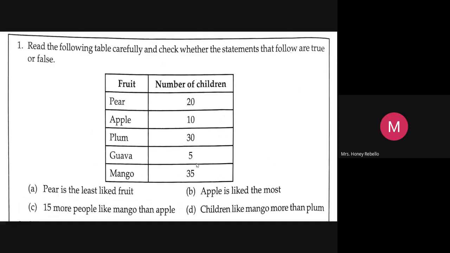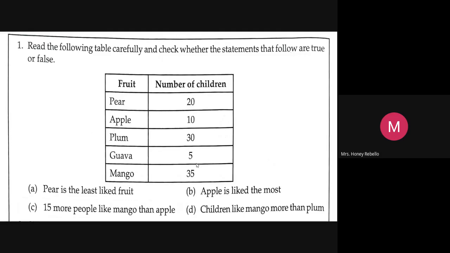Now, pear, fruit's name is pear. You will call pears. Number of children, 20 of them like pears. 10 of them like apple. 30 of them like plum. 5 of them like guava. 35 of them like mango. Okay, least means less, more means the highest.